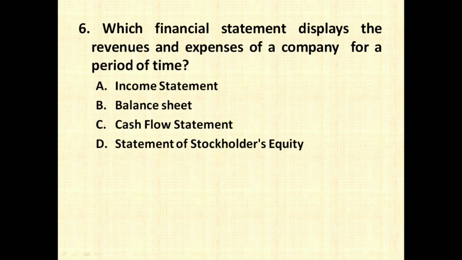Which financial statement displays the revenue and expenses of a company for a period of time? Income statement, balance sheet, cash flow statement, statement of stockholders' equity. So always remember, the financial statement which displays revenue and expenses is the income statement, which is required to find out the profitability of the organization. Balance sheet is used to find out the financial position of the organization. Cash flow statement shows the cash statement or the cash position of a company.